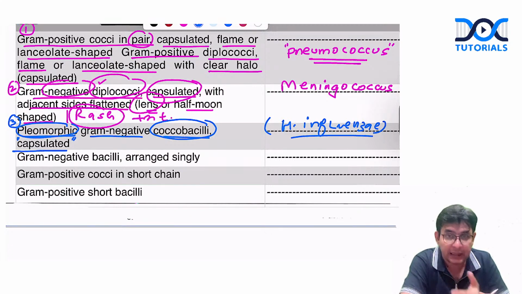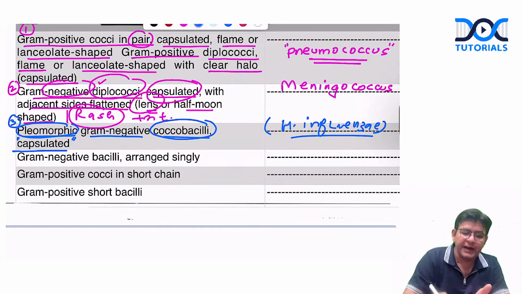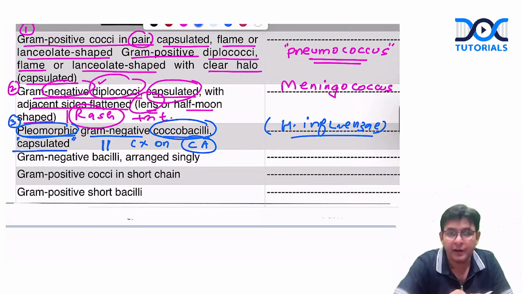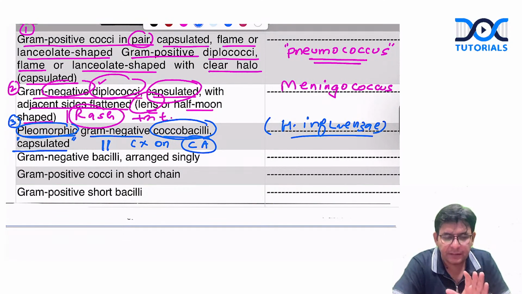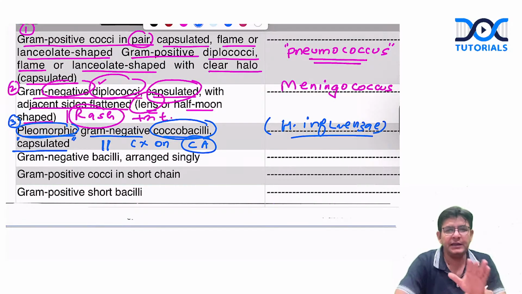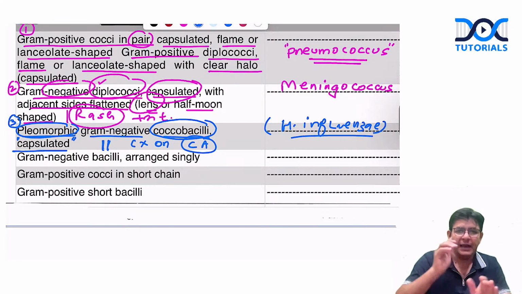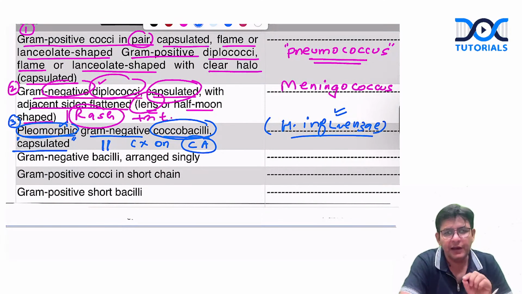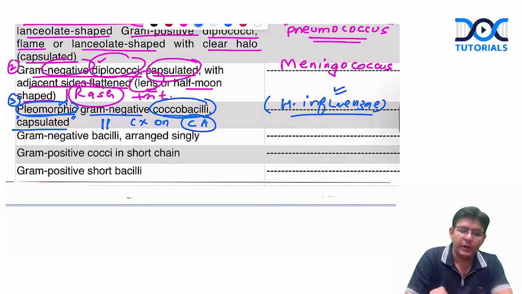And what else they can ask, other than that, guys, they will give a hint that this particular organism is being cultured on a specific culture media, that is chocolate agar. Okay, this is the gram stain picture, but the extra hint you will get in the exam is that it is cultured on the chocolate agar. So if it is cultured on chocolate agar and the gram stain picture is pleomorphic, gram negative, cocobacilli, capsulated, we are talking about which organism, guys? Haemophilus influenzae. Remember that.